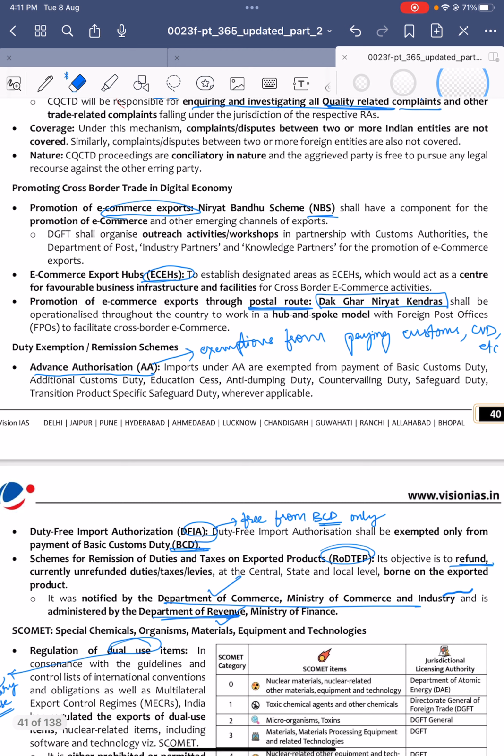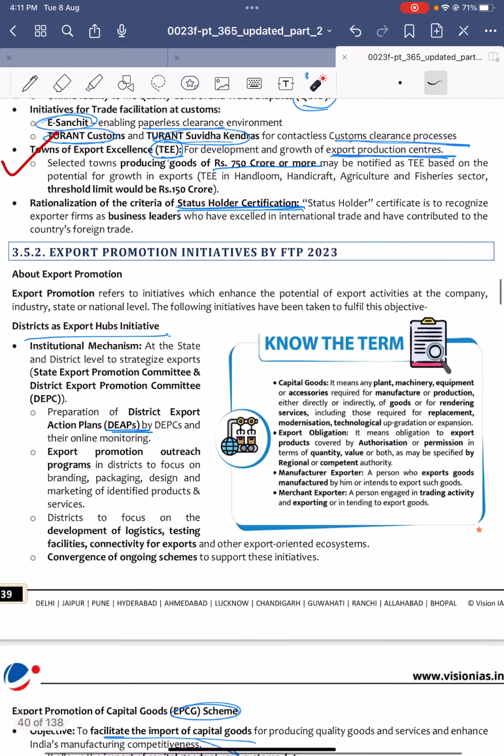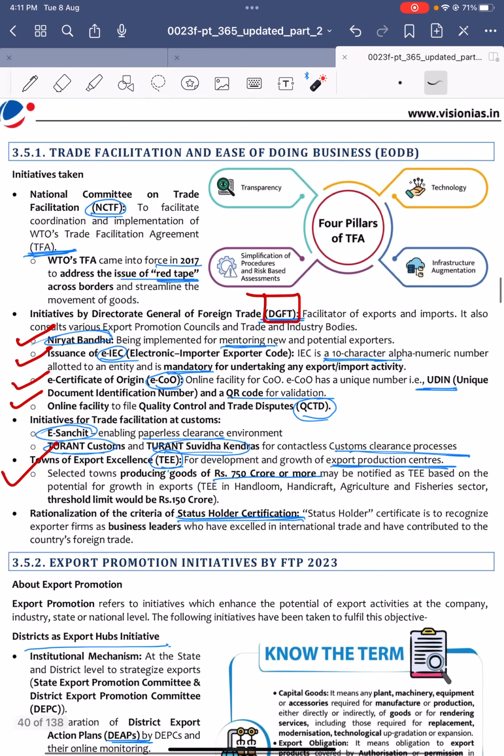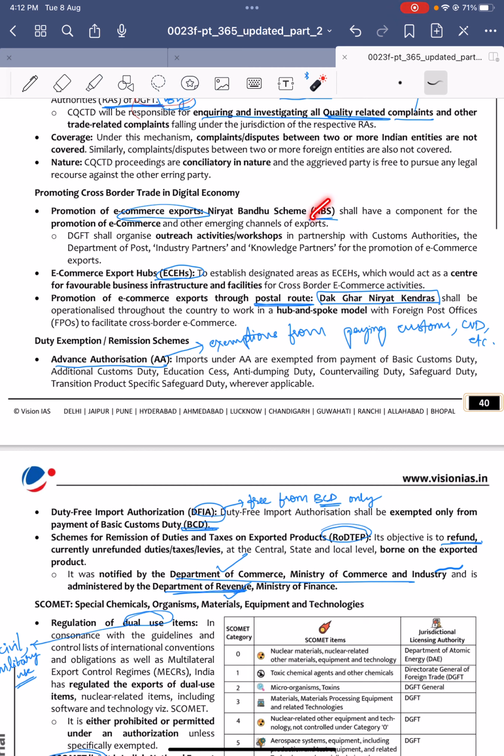For promotion of cross-border trade in the digital economy and e-commerce exports, there is the Niryat Bandhu scheme, as we have seen. What is this Niryat Bandhu scheme? It is for mentoring of new potential exporters. So for cross-border trading, for example e-commerce exports, under this NBS component they start workshops, outreach activities, and mentoring activities. Basically NBS is for mentoring.